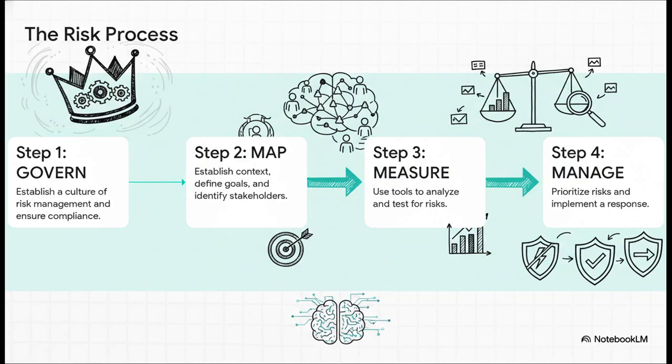Then you map, which is kind of like drawing a blueprint. Who's using this AI? What are its goals? What could go wrong? Next, you measure. This is where you really get your hands dirty, testing for those risks with both hard data and expert judgment. And finally, you manage. Once you know the risks, you have to make a strategic choice. Do you fix it? Do you live with it? Or do you find a way to offload it?